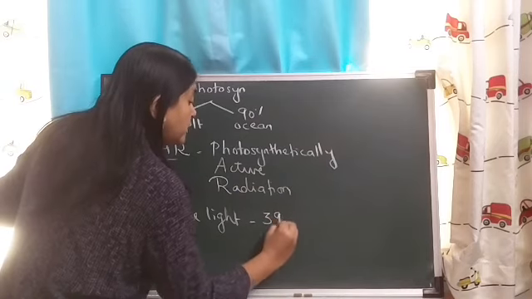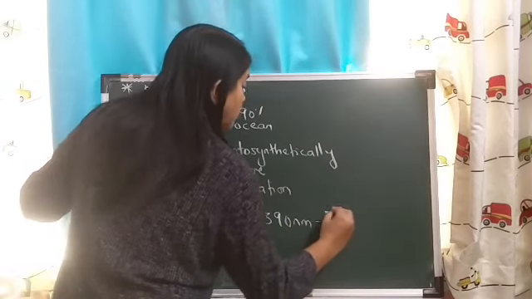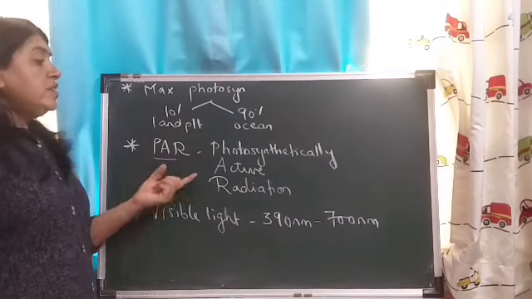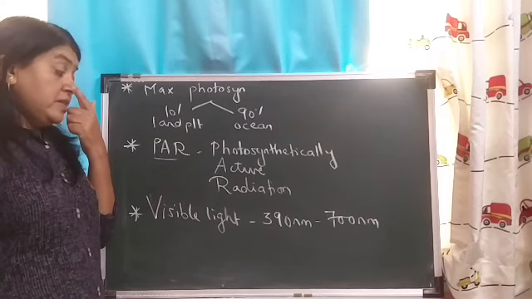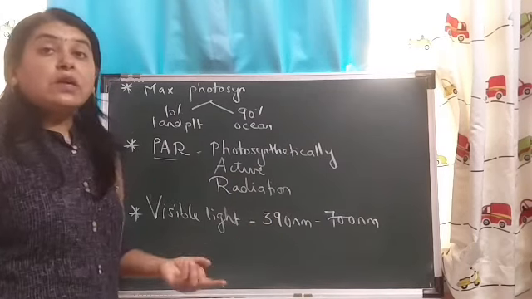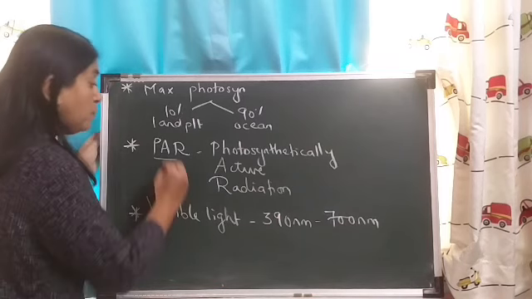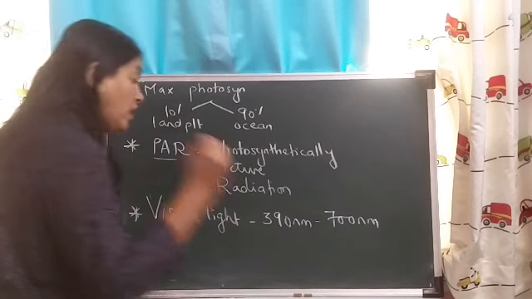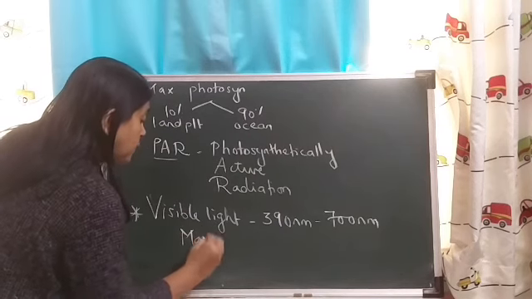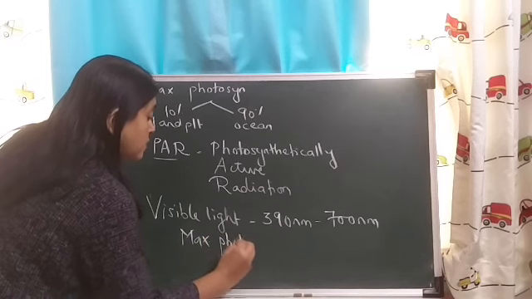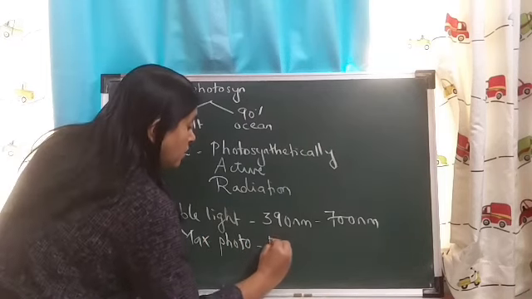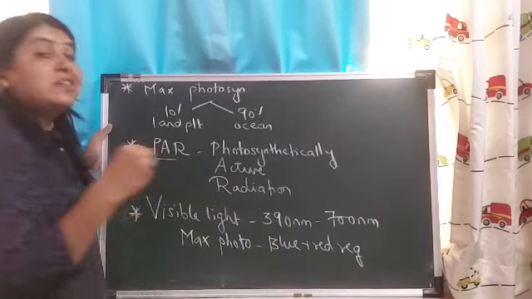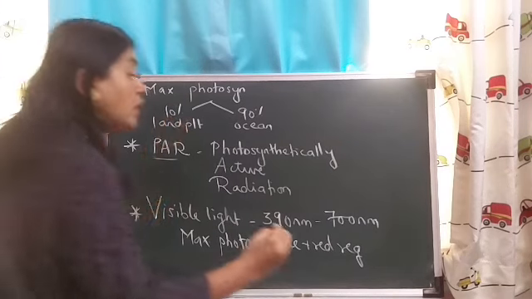It is from 390 nanometers up to 700 nanometers. So the photosynthetically active radiation ranges from about 390 to 700 nanometers. So PAR is the part of the visible light in which maximum photosynthesis occurs, in the blue and red region of the spectrum.